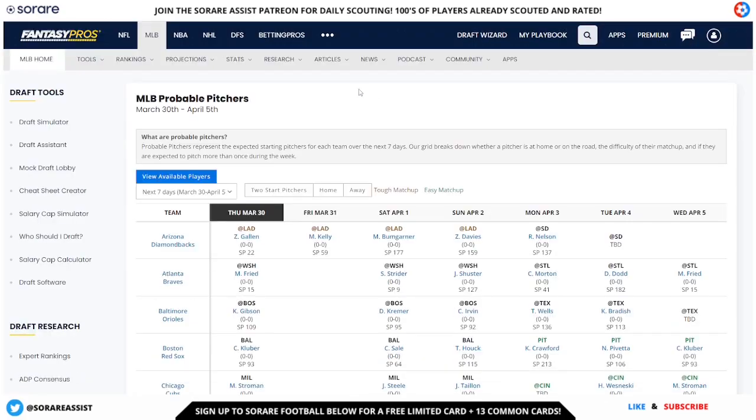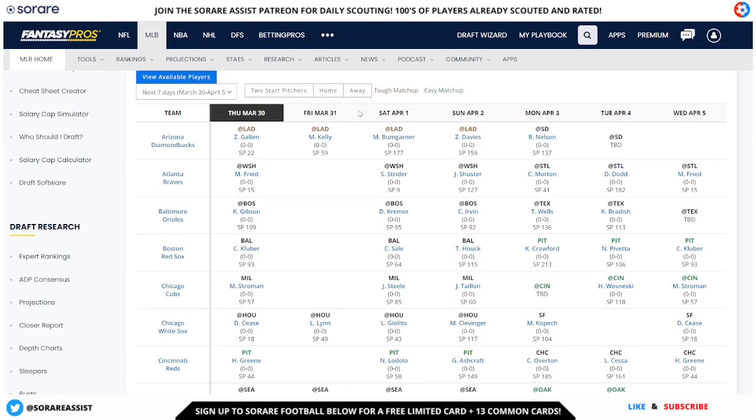Another one for good probable pitchers is fantasypros.com. This is going to give you a list of all the probable pitchers coming up for all the game weeks. As you can see, this is really good for planning those pitcher strategies and having a player that rotates generally with another player from different teams.